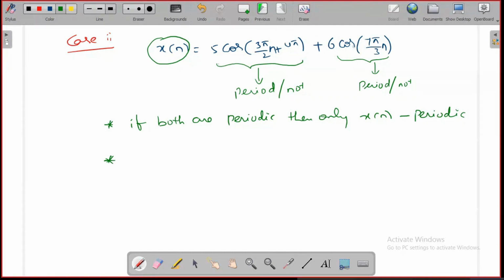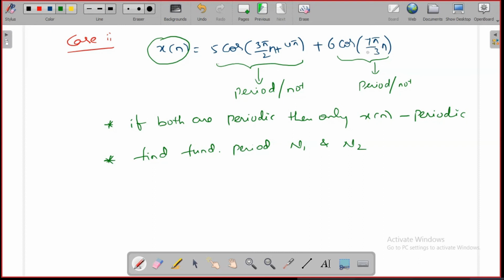Now I need the period of the sum of these two. For that, find the fundamental period of the first one, n1, and of the second, n2. That is, the fundamental period of the first signal 5 cos of (3 pi by 2 n plus 4 pi) I represent with n1, and the fundamental time period of the second one, 6 cos of 7 pi by 3 n, with n2. Just find the fundamental time period of every signal present: n1, n2, n3.